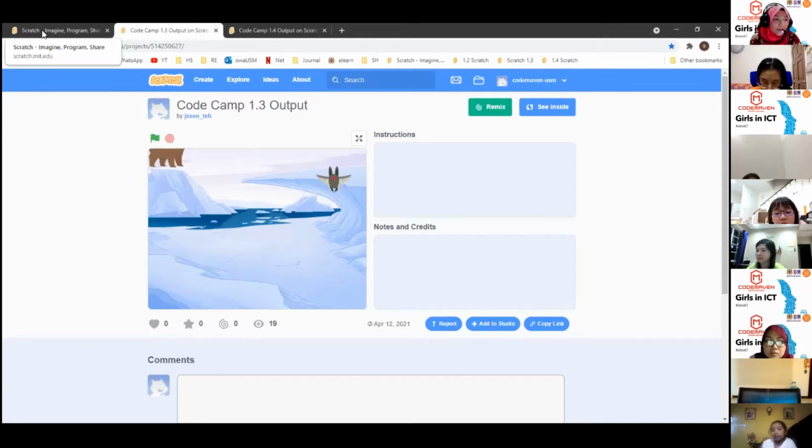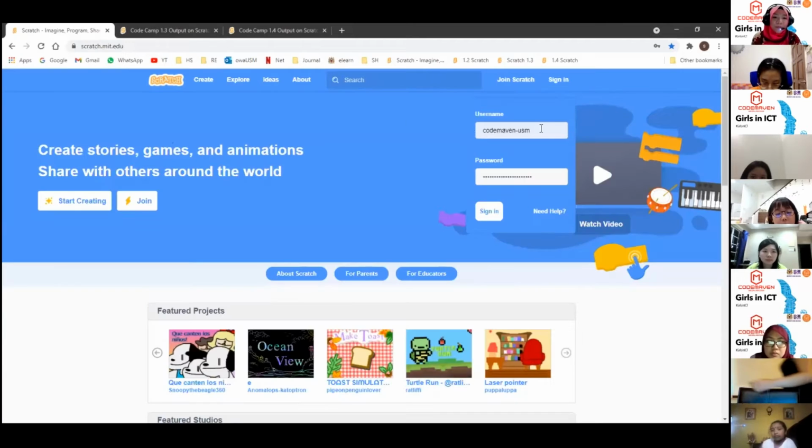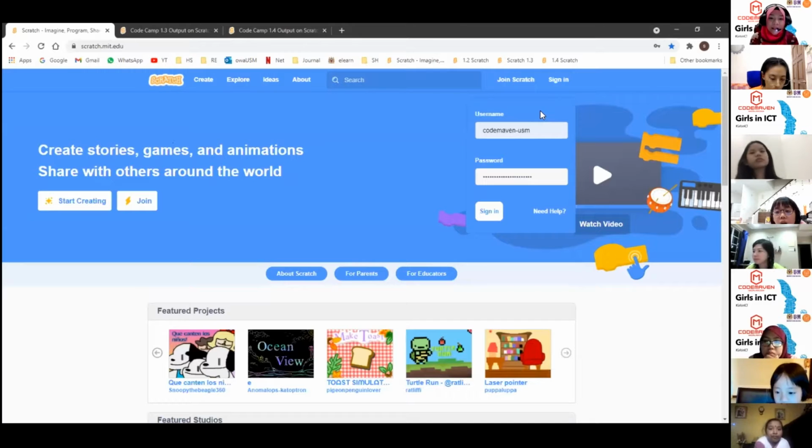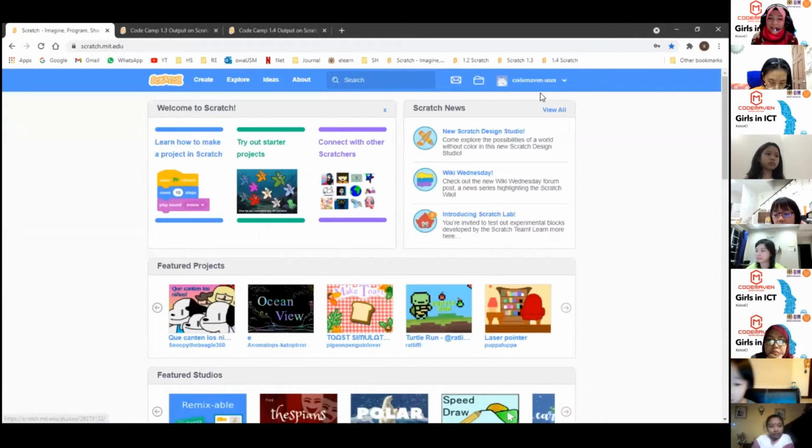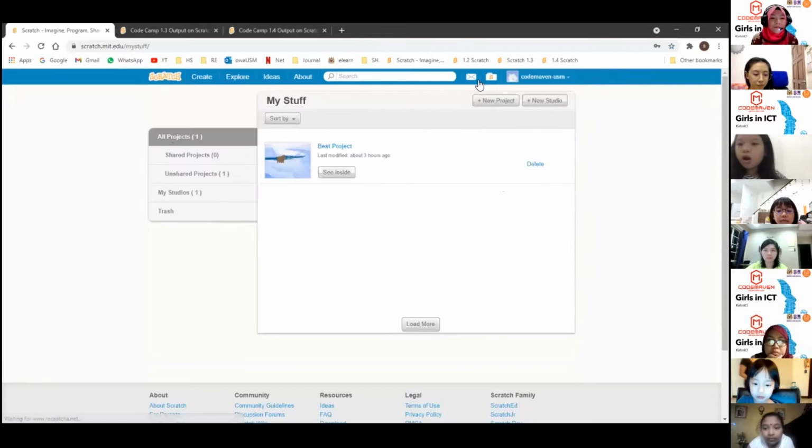First of all, let's sign into our Scratch account. If you are using your computer, it's already installed, so please open your Scratch application. For those who are using the web browser, sign into your Scratch account. Once you have signed in, same as yesterday, we go to My Stuff.